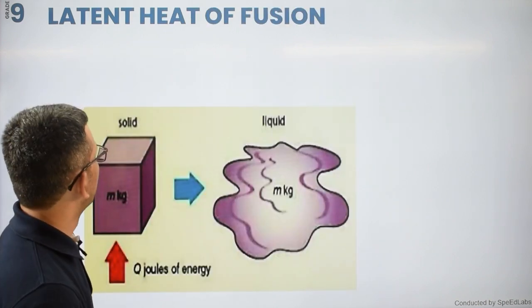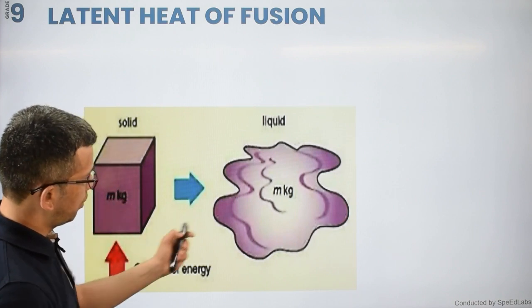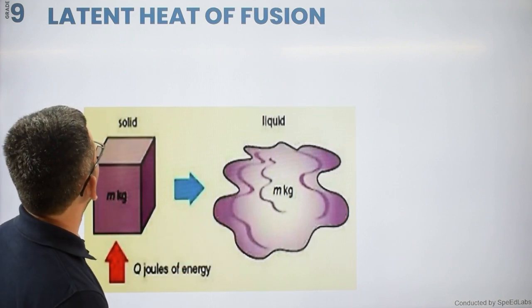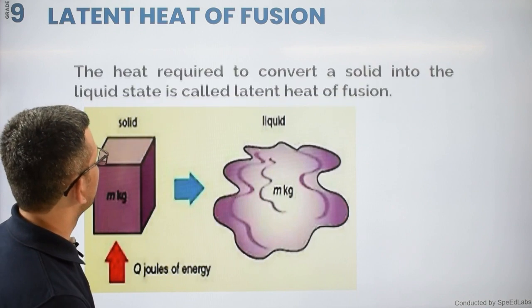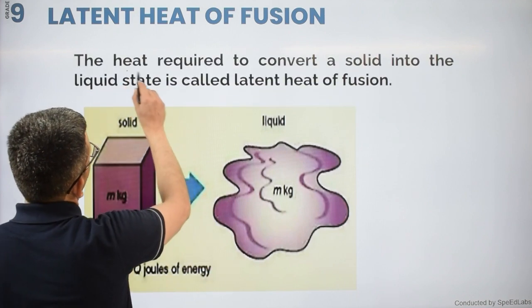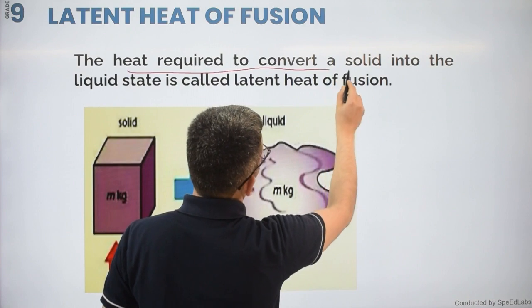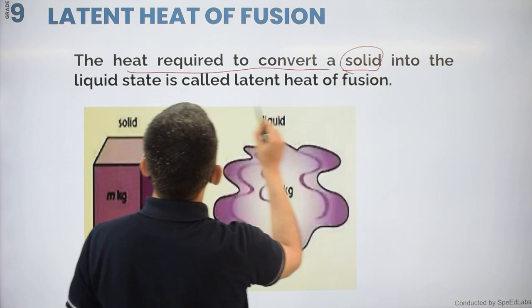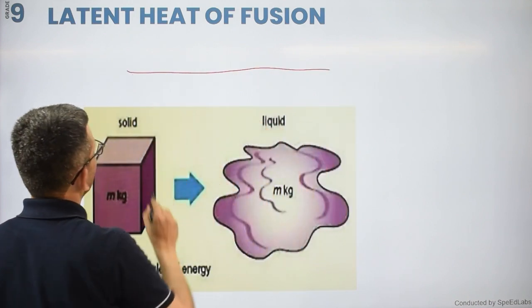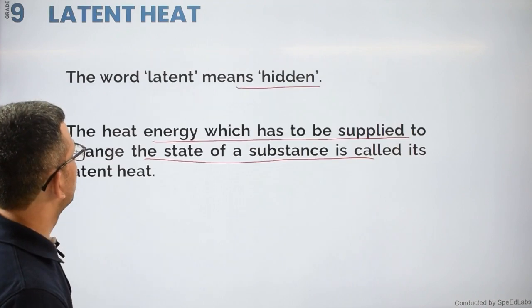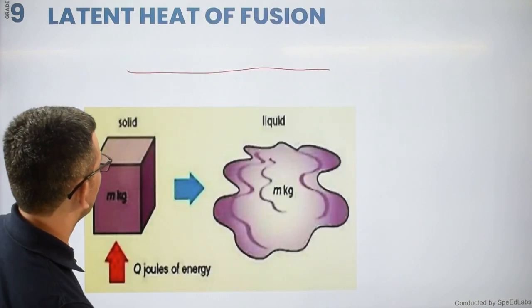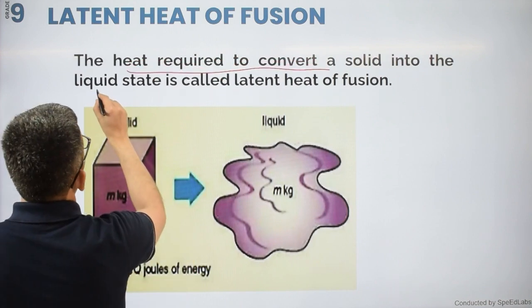So student, now we have solid, and it is directly converting into liquid. Latent heat of fusion, fusion means what? The heat required to convert a solid into the liquid state is called the latent heat of fusion.